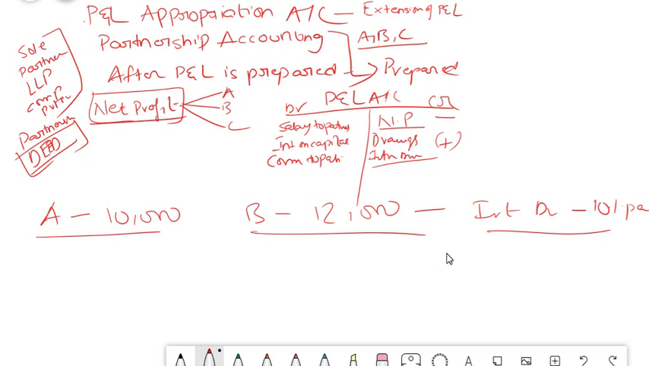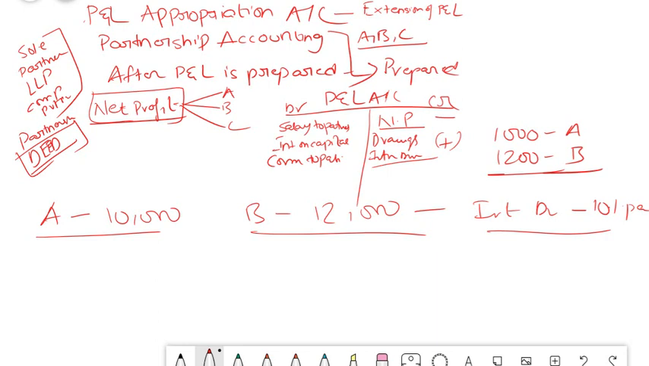So in your P&L appropriation, you will credit that. On the credit side, you will show interest on drawings as 1,000 for A and 1,200 for B. This is the adjustment that you show in your P&L appropriation, because it is an addition to your net profit. The partnership firm is getting that income, so it will simply be added to your net profit. So this is the flow of transactions in your P&L appropriation account.